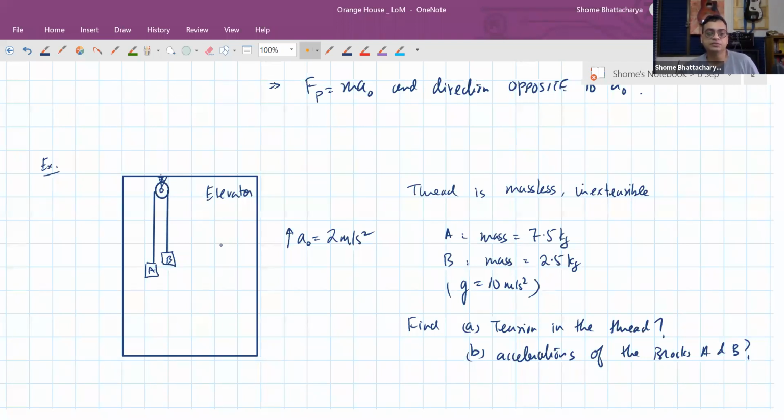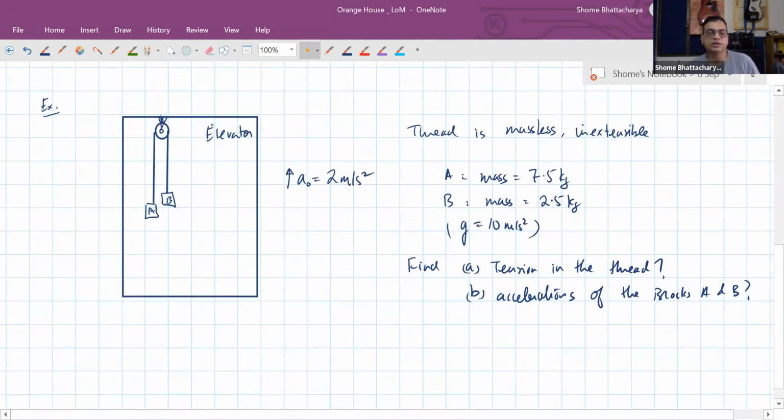So the elevator is becoming what kind of a frame here? It's becoming what we call the non-inertial frame. So when we make the free body diagram and analyze Newton's second law for the blocks A and B in the elevator's frame, we have to account for the non-inertial nature of the frame by taking pseudo force into account. Okay, so that's the important thing.